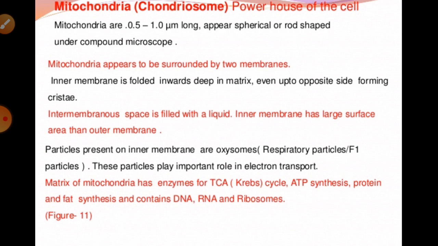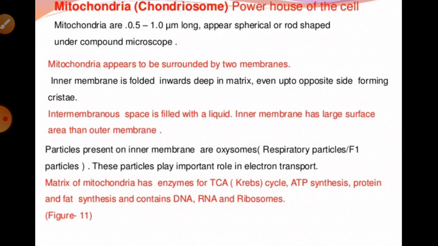If we talk about the occurrence of the mitochondria in the cell, we generally know that the mitochondria is present in all living cells except the prokaryotic cell, and certain very few specialized eukaryotic cells, where anaerobic cells are found, or the mature RBCs, where the mitochondria is absent.